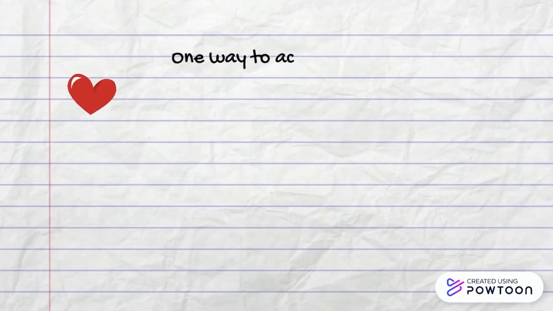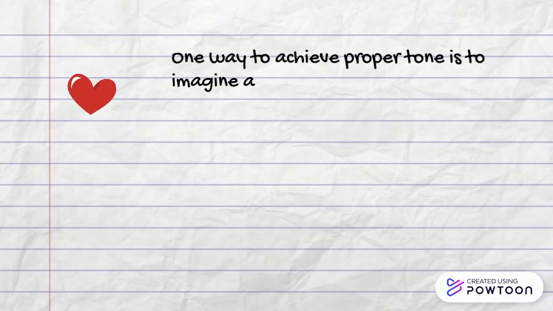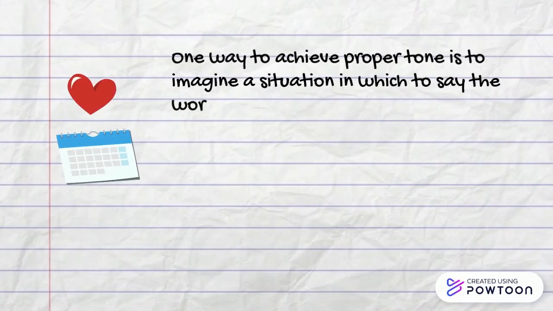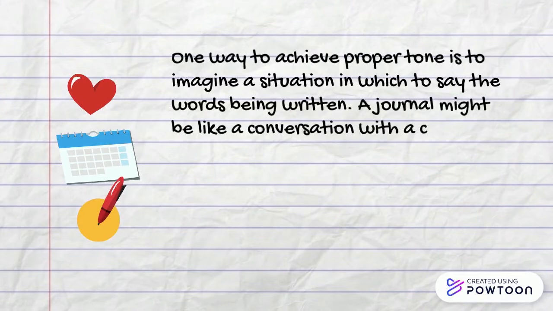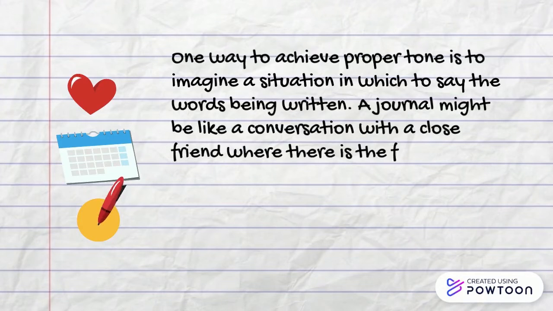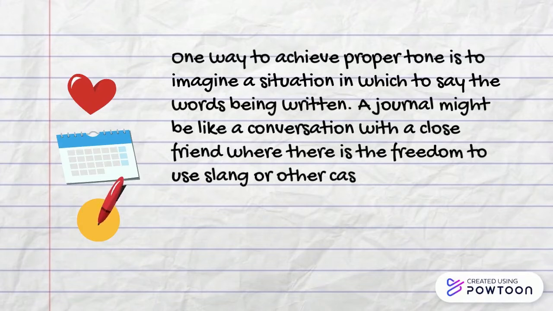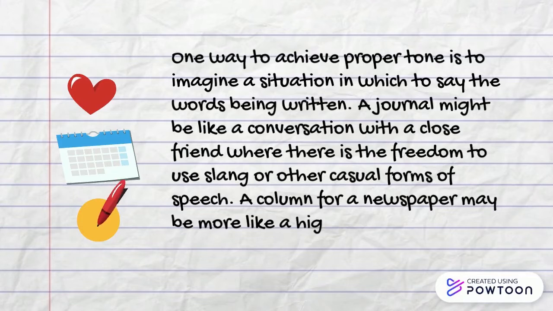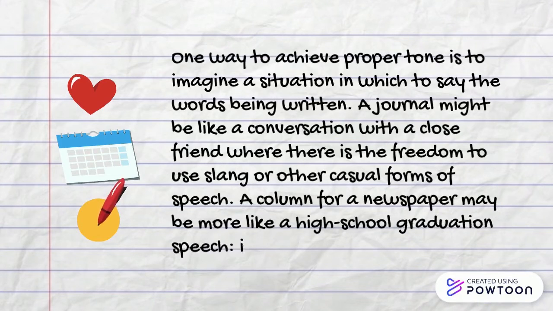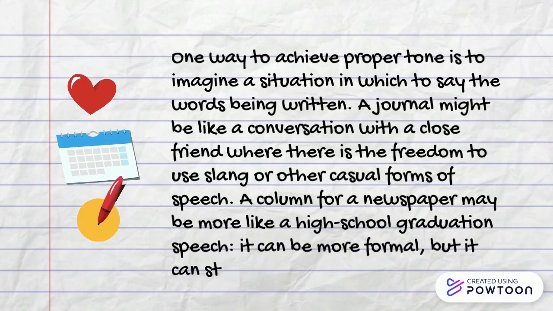One way to achieve proper tone is to imagine a situation in which to say the words being written. A journal might be like a conversation with a close friend where there is the freedom to use slang or other casual forms of speech. A column for a newspaper may be more like a high school graduation speech. It can be more formal, but it can still be funny or familiar.